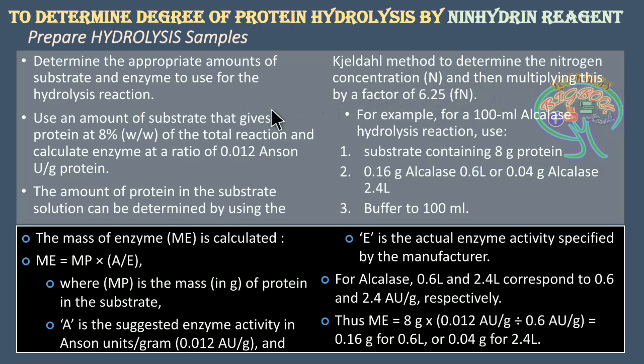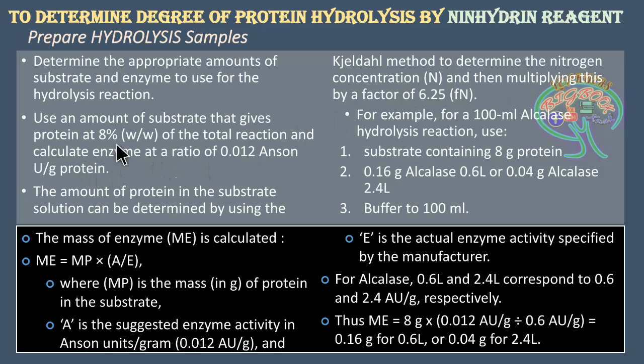Now when you are going to compare these two points, one is the minimum requirement of 8% and the other is the calculation. Here you can take any substrates which are already determined with the protein concentration as per this point. Otherwise, you can also take your own substrate and perform this particular Kjeldahl method of calculation, note the protein amount in the substrate, and further go ahead with the experiment.